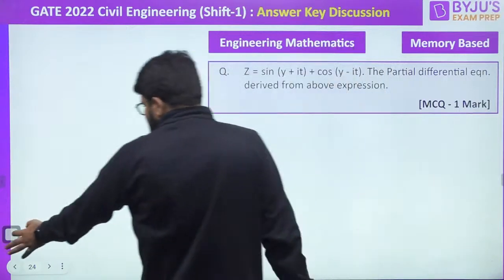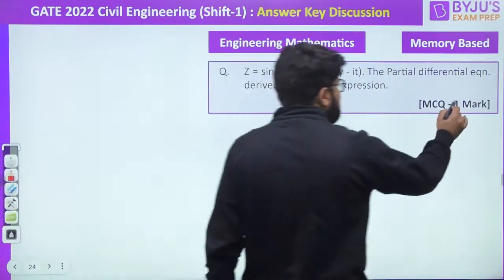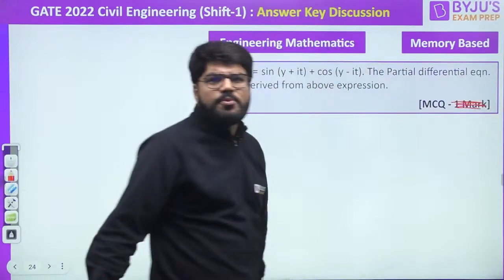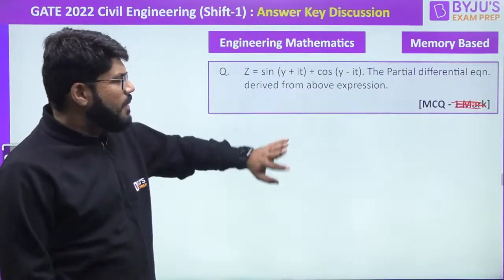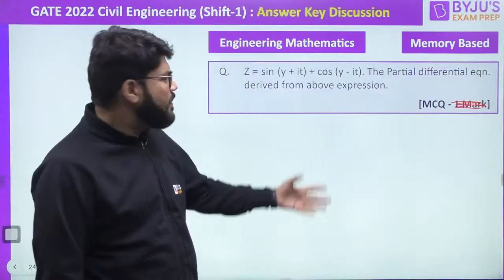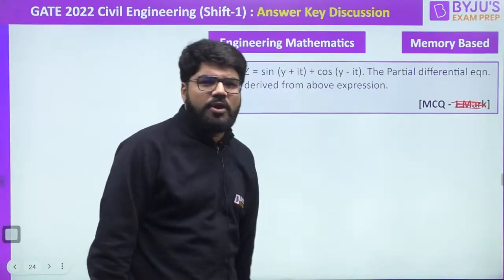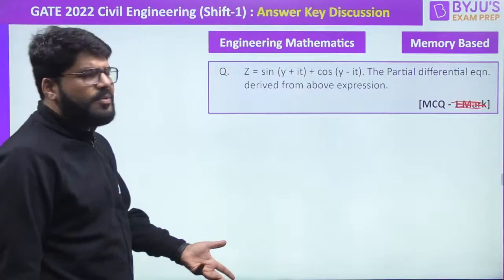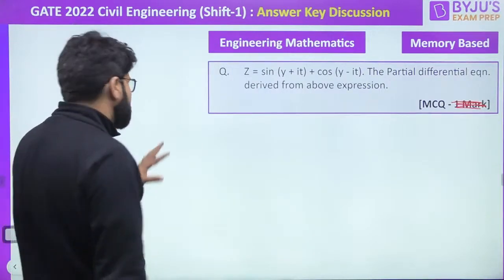I am not sure about the marks of this. This is MCQ question. Options नहीं आए हैं मेरे पास. Marks आप लोग confirm कर देंगे. I have not got the marks for this. It is only MCQ question. Okay. So 4 options are there, but options maybe were lengthy. Students have not given me the option. But yeah, we can solve the question and whatever option you have matched, you can match.